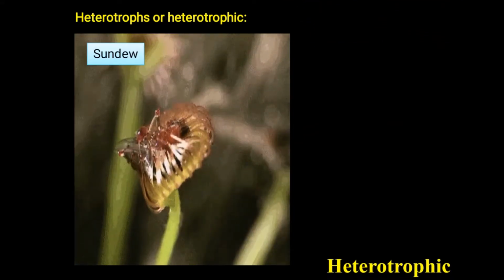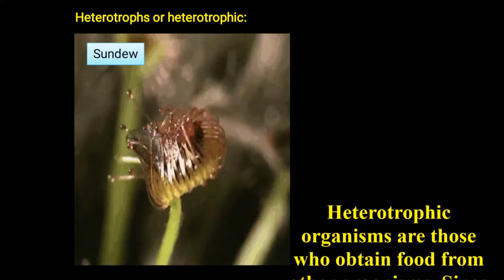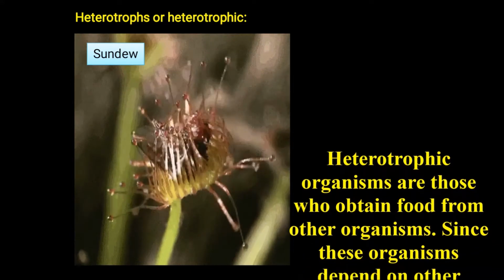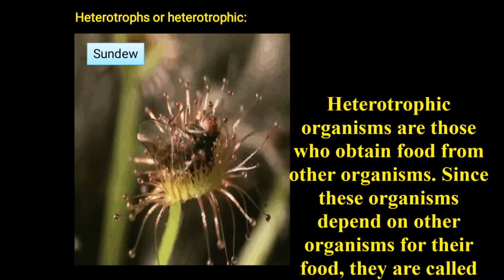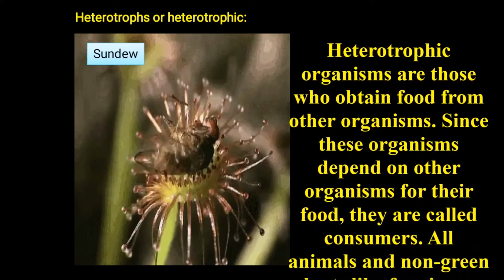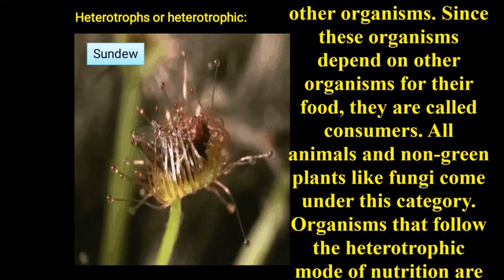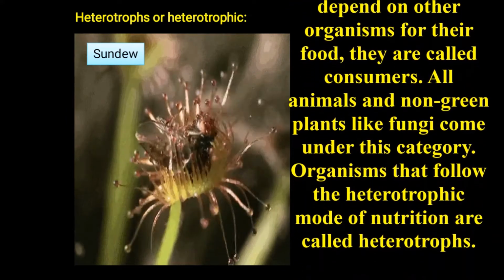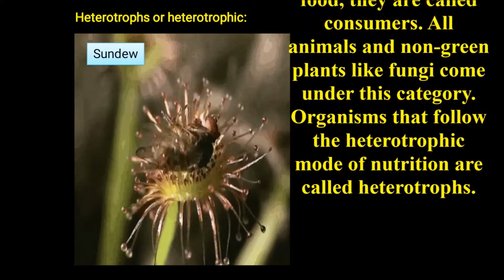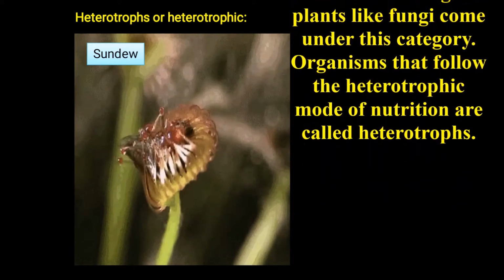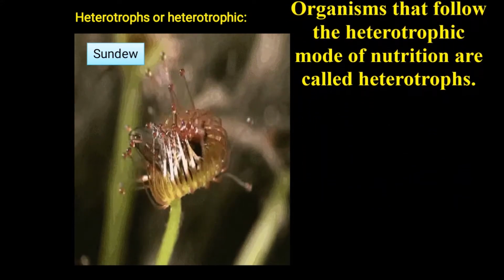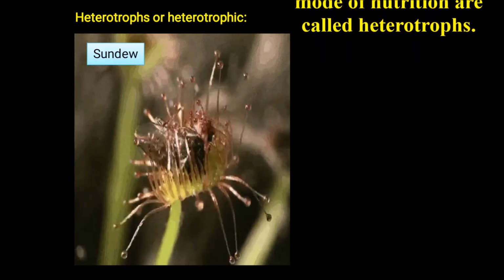Now let us discuss heterotrophs or heterotrophic nutrition. Heterotrophic organisms are those who obtain food from other organisms. Since these organisms depend on other organisms for their food, they are called consumers. All animals and non-green plants like fungi come under this category. Organisms that follow the heterotrophic mode of nutrition are called heterotrophs.